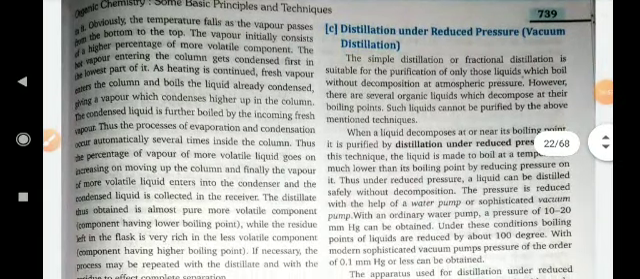Second one, distillation under reduced pressure. This type of process is used to separate out those types of substances